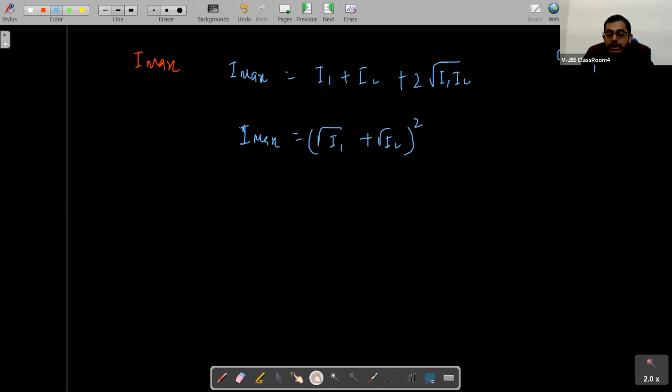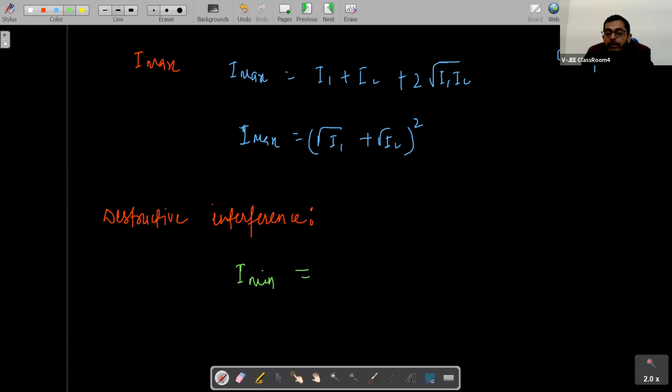And if we are talking about destructive interference here, students, what will we say? That for destructive interference, intensity should be minimum. And when will intensity be minimum?